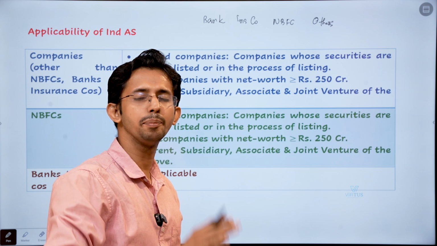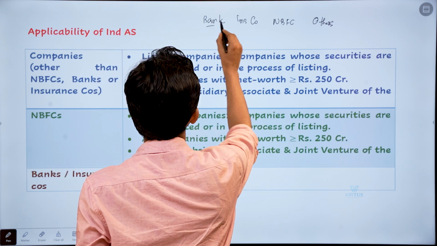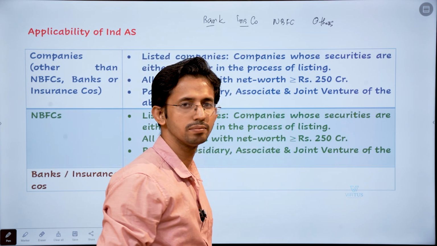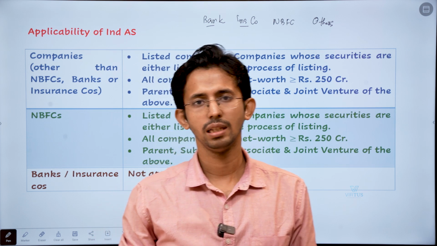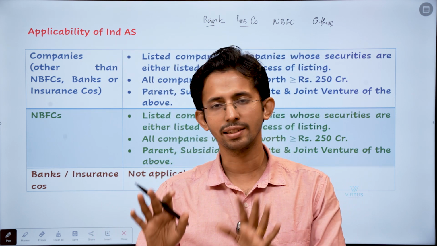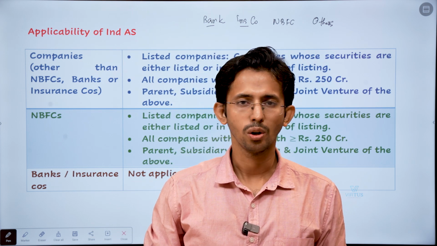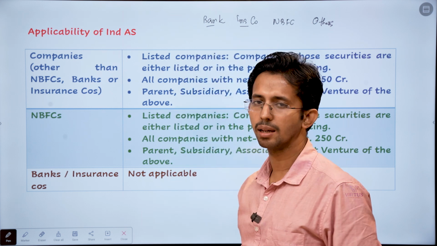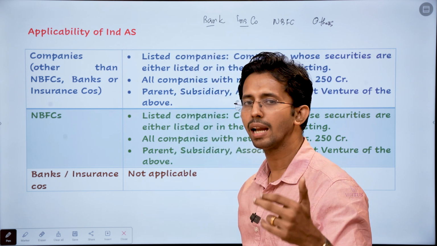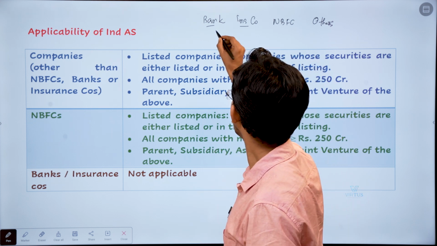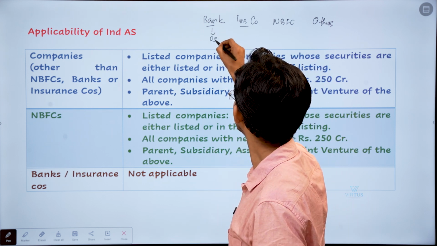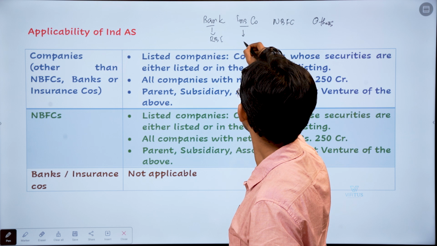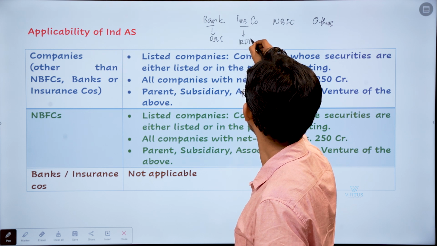Friends, just keep in mind, banks and insurance companies have not adopted IND AS yet. Why? Because any bank or insurance company is governed by its regulator. Bank is governed by whom? RBI. Whereas insurance company is governed by IRDA.